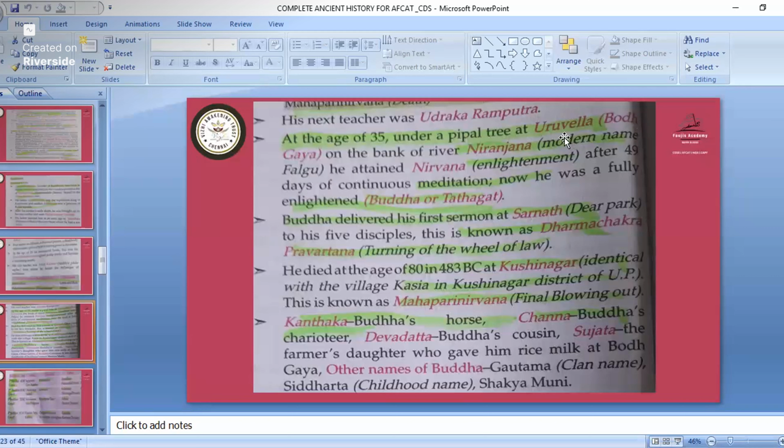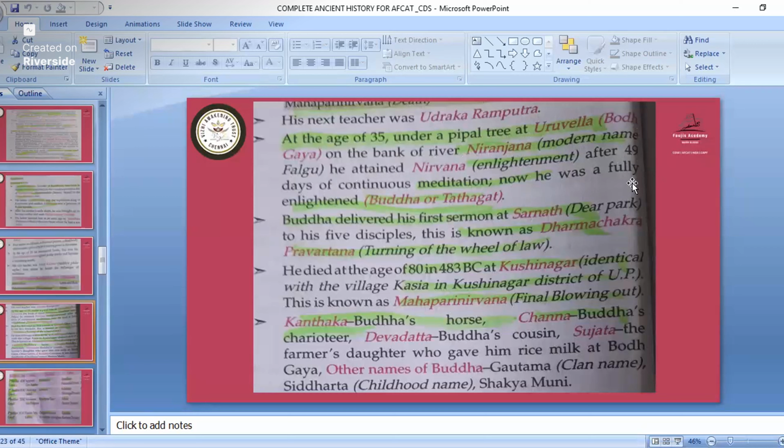If they name Uruvela, then you must give the correct answer. If they ask on the bank of which river Buddha attained Nirvana, that is the Niranjana river. He attained enlightenment after 49 days of continuous meditation.